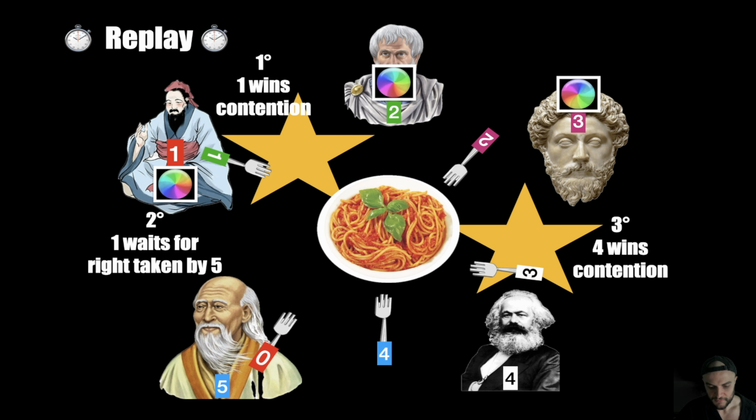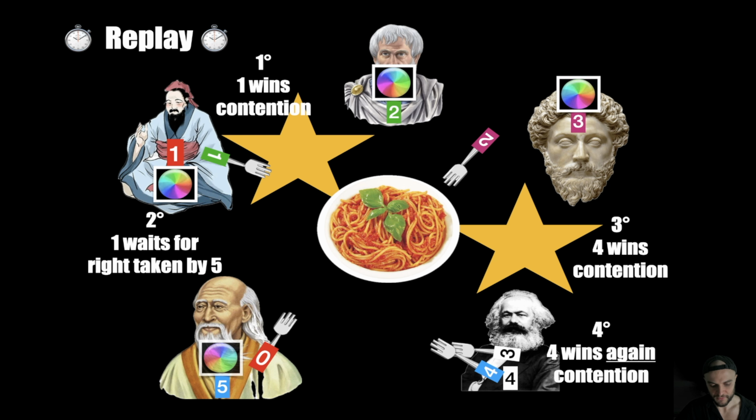At the same time, we have number 4 that wins competition with number 3, and at the same time wins competition with number 5. So that's the scenario. You see, in the worst possible case scenario, you don't have a deadlock. At least one philosopher is eating. So this even-odd assignment is robust. It works, it is deadlock free.